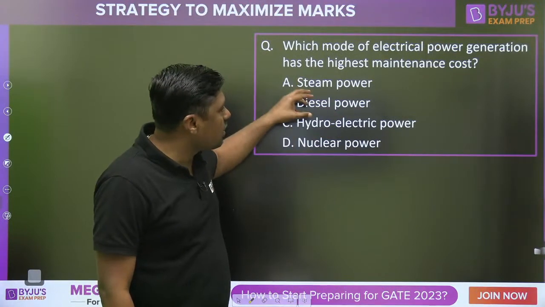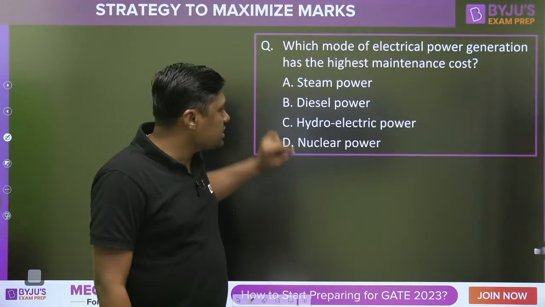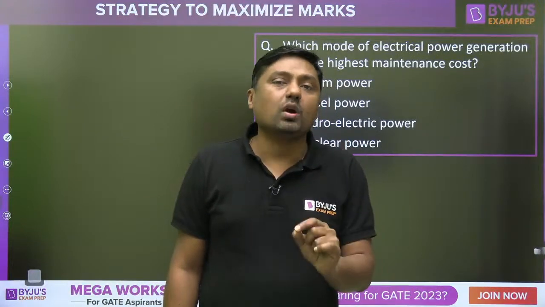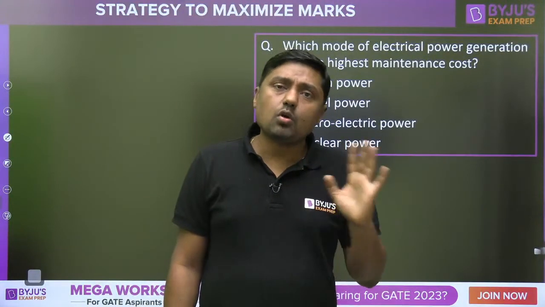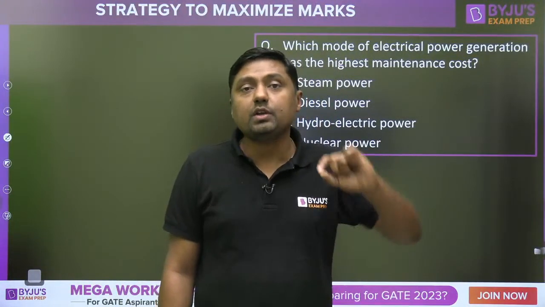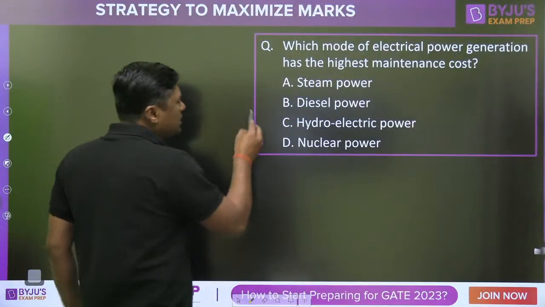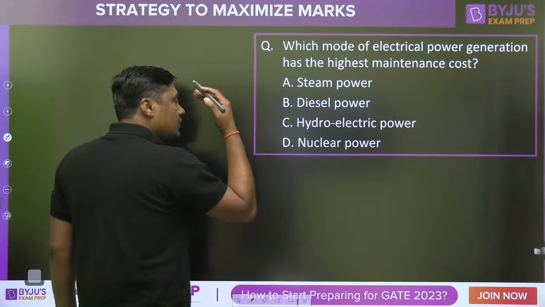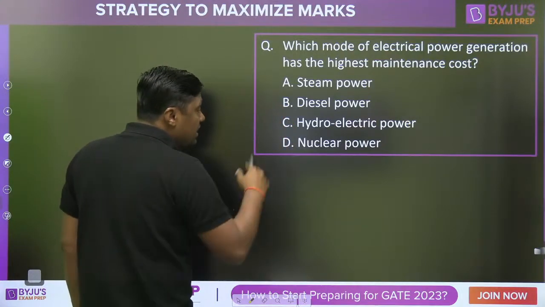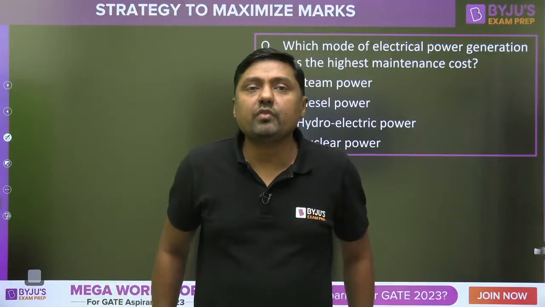It is very easy to install this power plant, but its running cost is high. In the case of hydroelectric power, least maintenance cost, least running cost. Installation cost is no doubt high, because we have to install the power plant in remote areas, mountain areas. This is very costly. Installation cost is very high, but the maintenance is very least, and running cost is negligible in the case of a hydroelectric power plant. But in the case of a nuclear power plant, maintenance cost is very, very high.